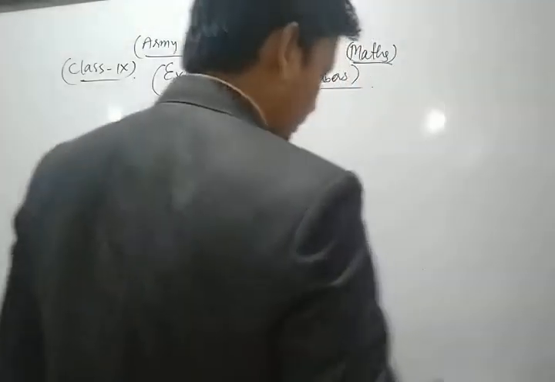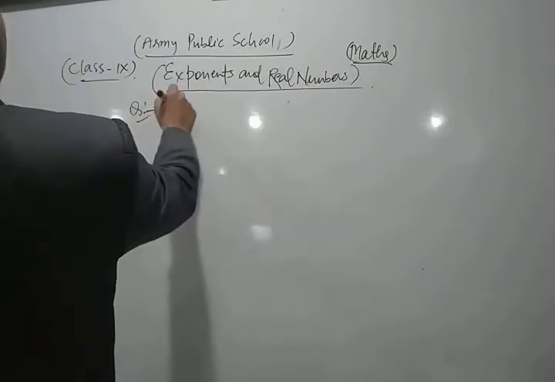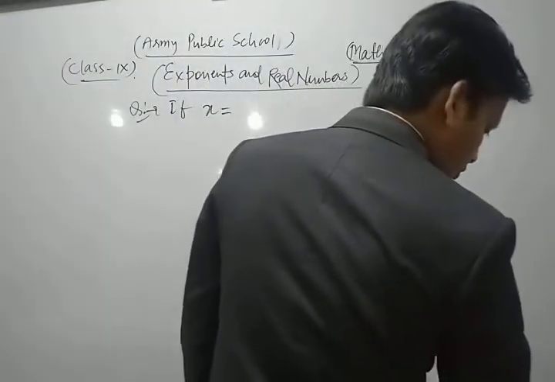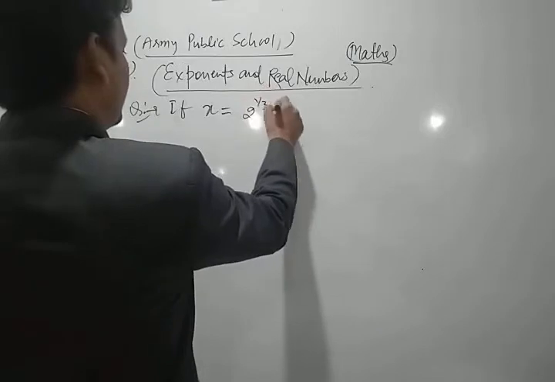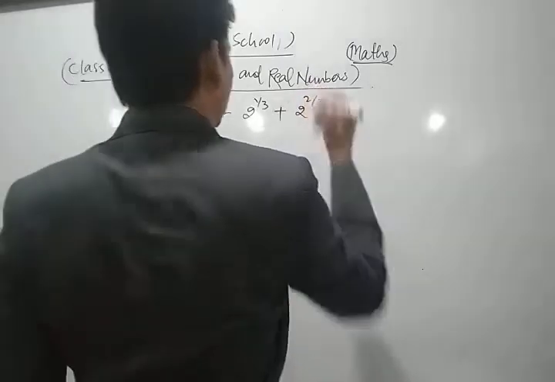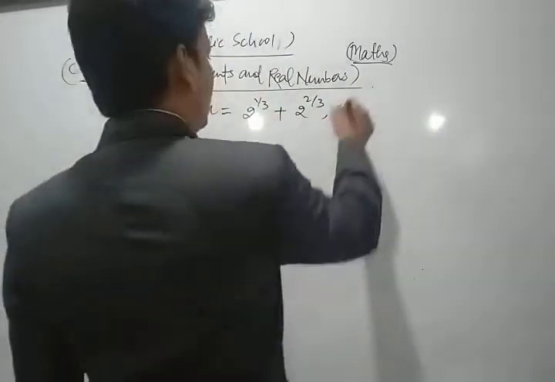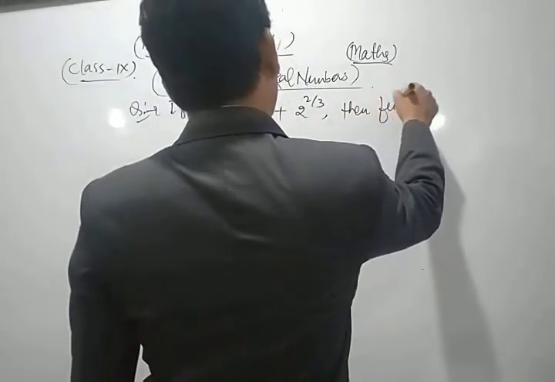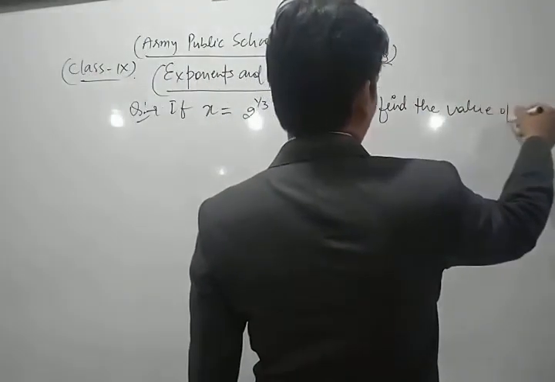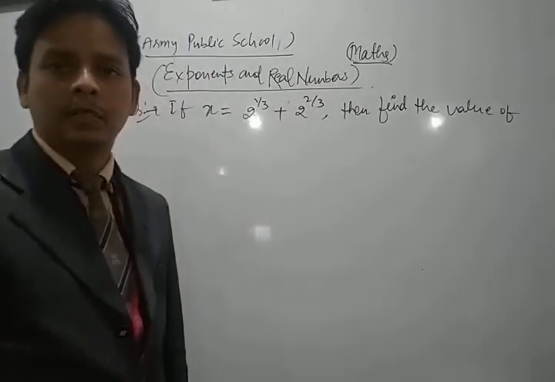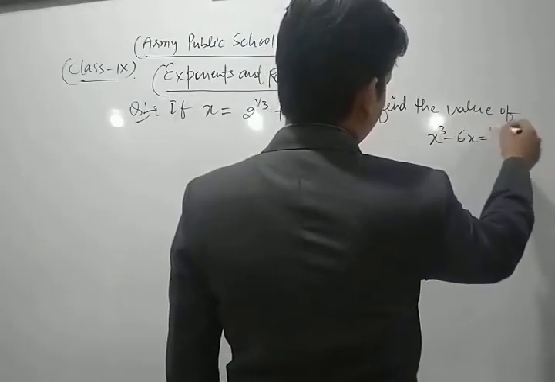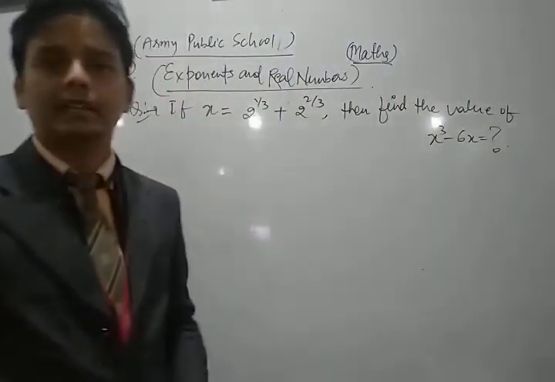Your question is: if x is equal to 2 to the power 1 upon 3 plus 2 to the power 2 upon 3, then find the value of x cube minus 6x.